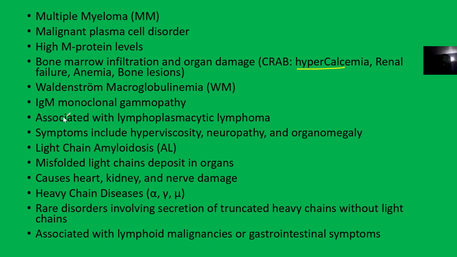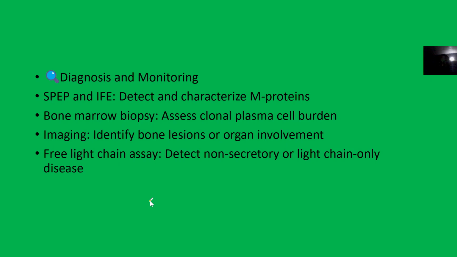Then we have Waldenström macroglobulinemia, which is associated with lymphoplasmacytic lymphoma. Then we have light chain amyloidosis. In this one, you have deposition of amyloid proteins in organs, causing damage to the heart, damage to the kidneys, damage to the nerves. Then you have heavy chain diseases, which can be the mu heavy chain disease, the gamma heavy chain disease, or the alpha heavy chain disease.